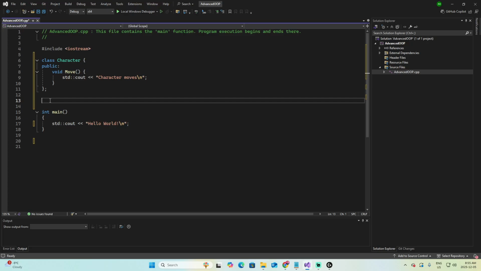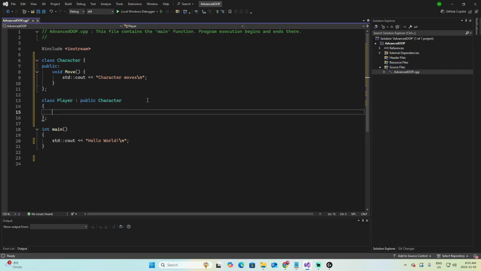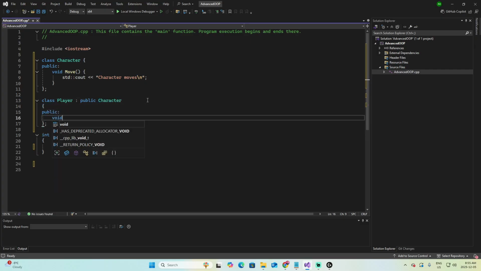For example, let's say I create the class Player, which is of the type public Character, which is the class that I previously defined. Now I can also have inside a public section and add another method, let's call it shoot.